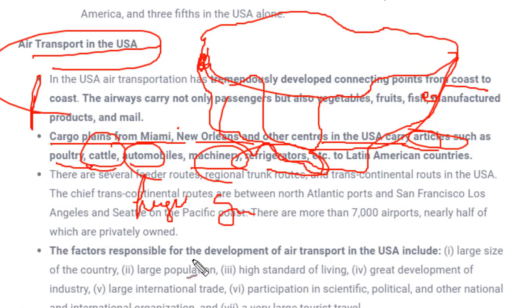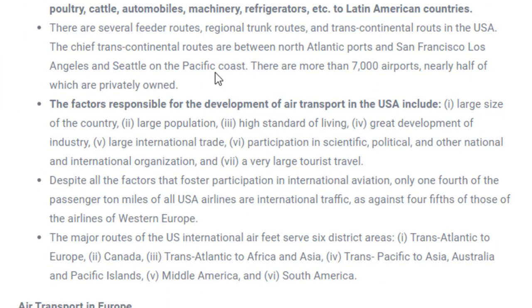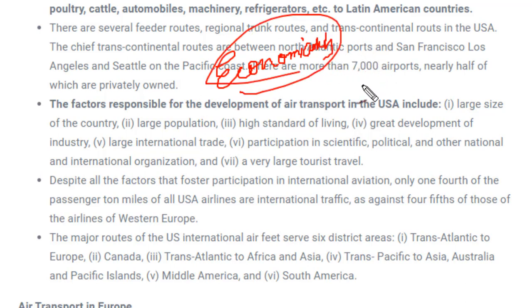Now there are certain factors responsible for the development of air transport in USA. That means, why has air transport been developed in USA? One thing you need to remember is that air transport is developed in countries which are economically very well off. As we are staying in India, in our country very few people travel by airplane, because it is much costlier compared to the railways. Although it consumes less time, the cost is still a factor for traveling in developing countries.